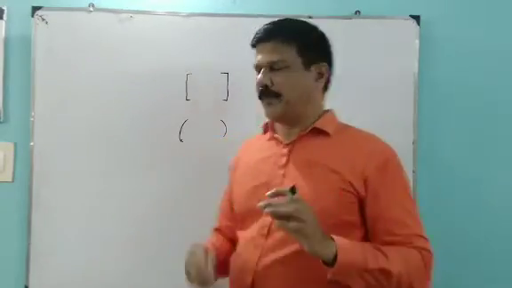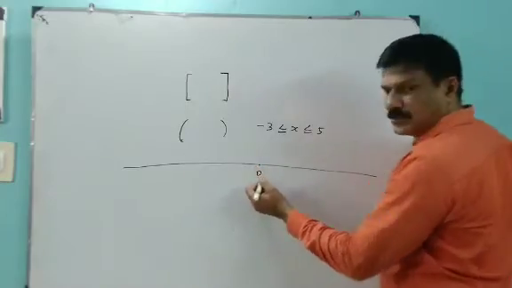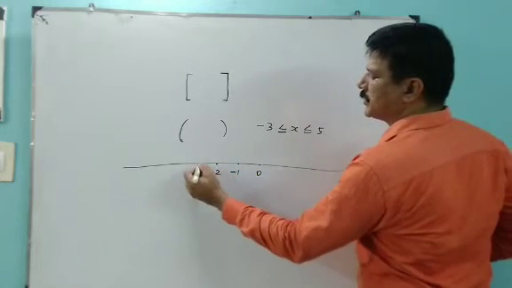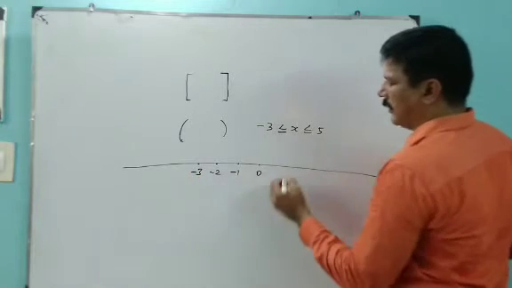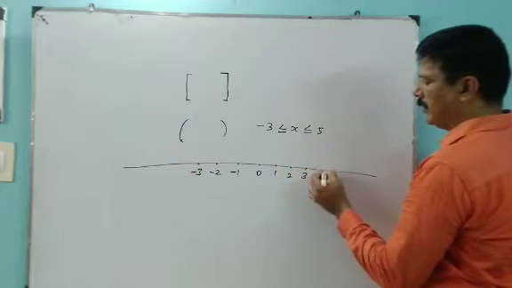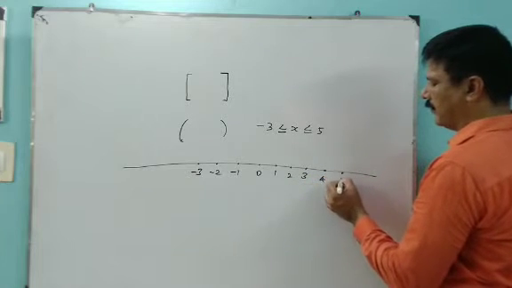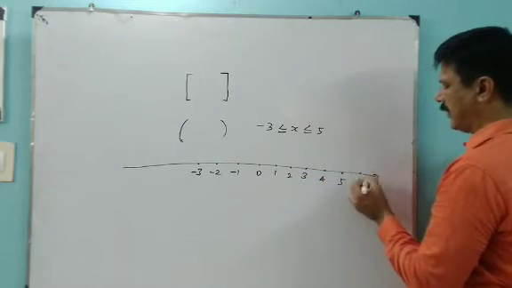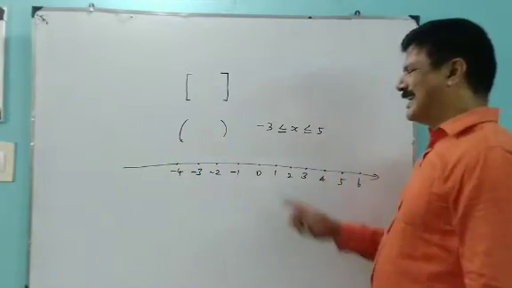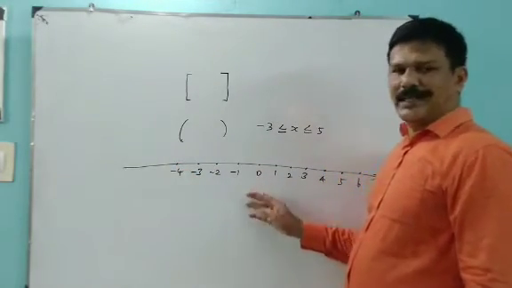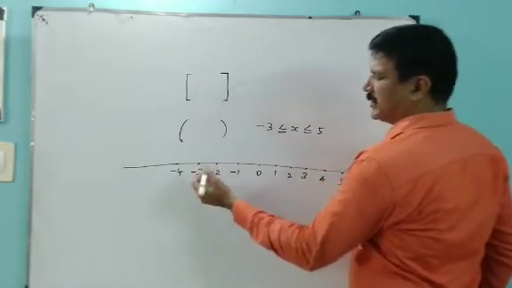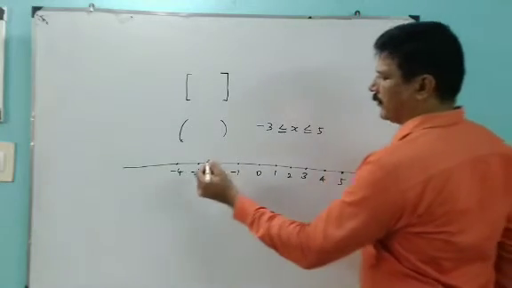Let us see the example. On the number line: 0, -1, -2, -3, and 1, 2, 3, 4, 5, 6, etc. Here closed interval means we include the boundary element -3 and the boundary element 5.